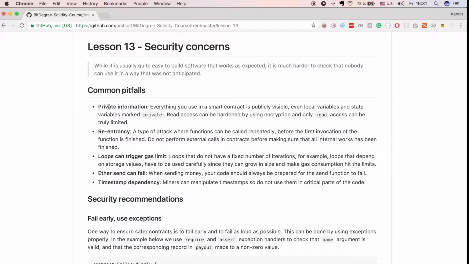Another common pitfall to keep in mind is that Ether send function can fail. So when sending money, your code should always be prepared for the send function to fail. The final common pitfall to keep in mind is the timestamp dependency. Never depend on timestamps for critical parts of a code because miners can manipulate stamps.